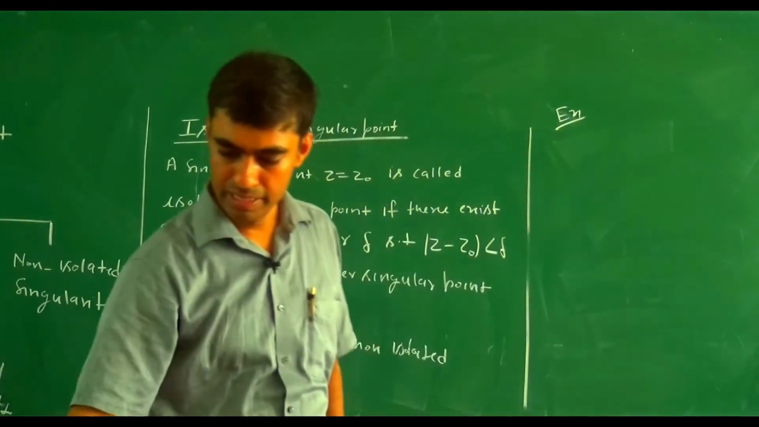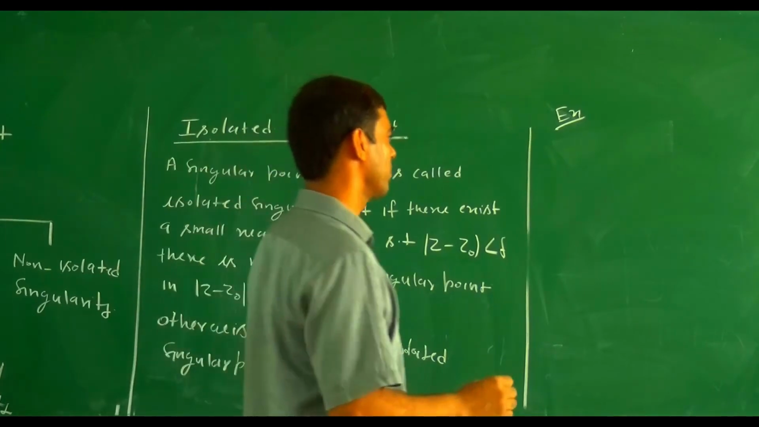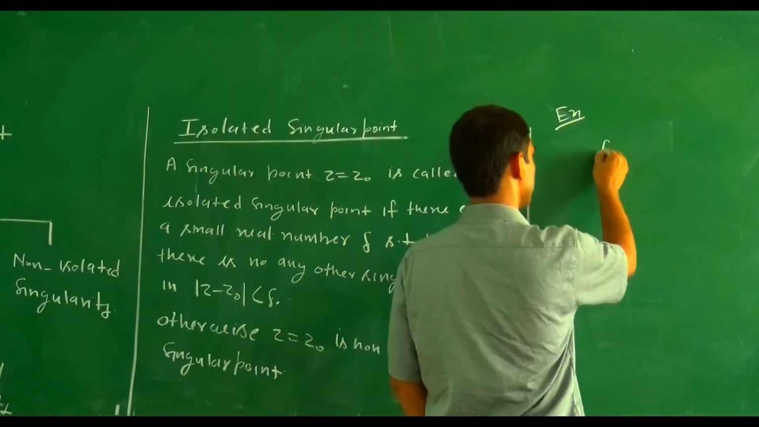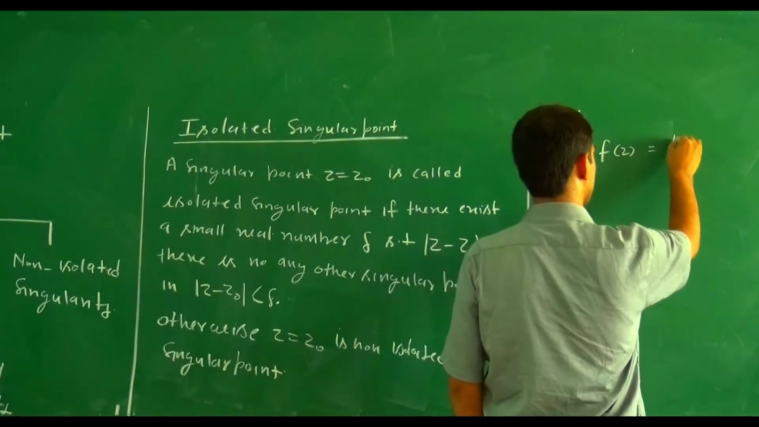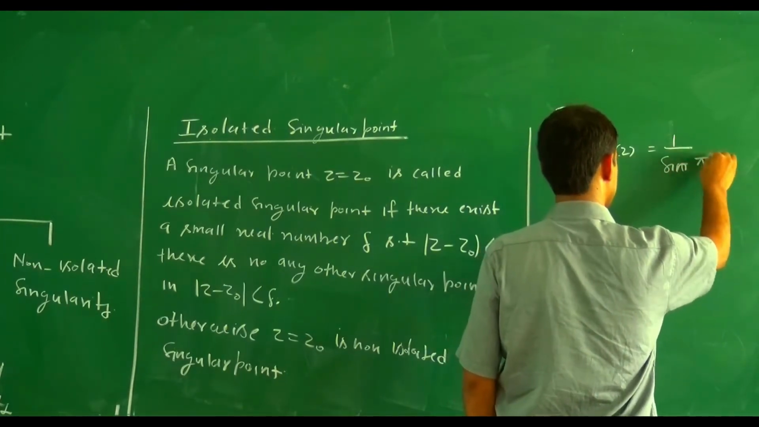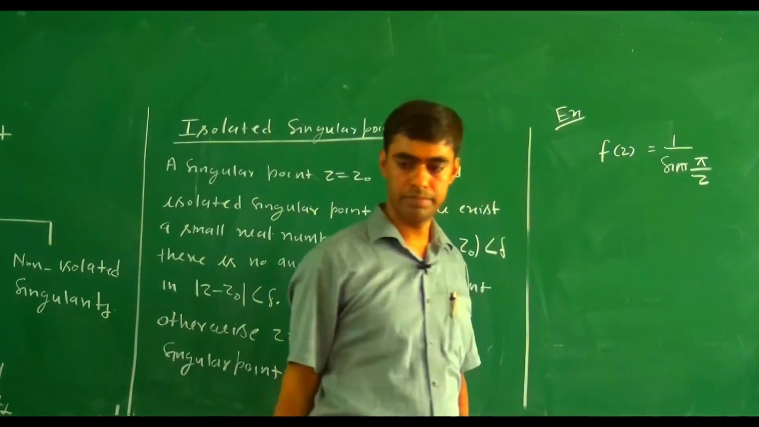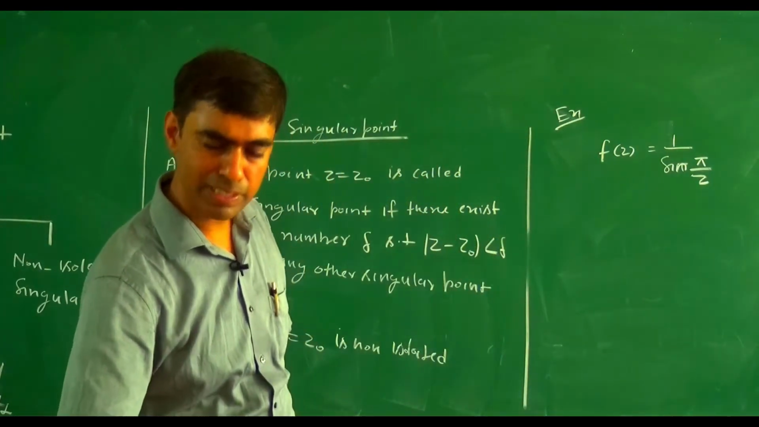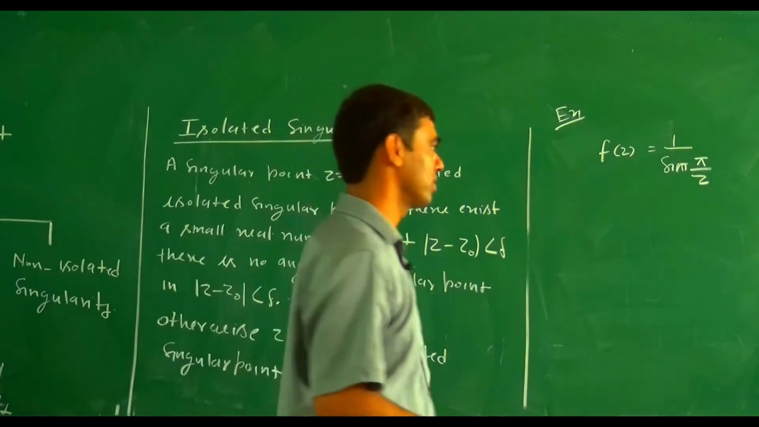Non-isolated singular points. Suppose we take f(z) equal to 1 upon sin(pi by z). How many singular points are there? There is an infinite number of singular points.